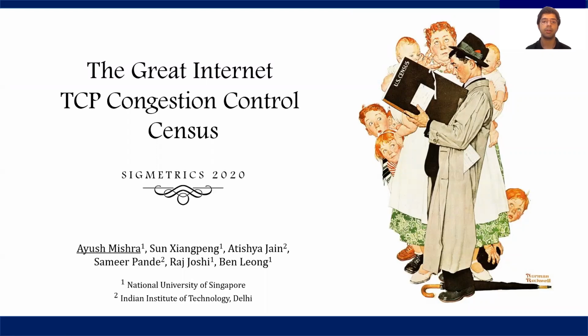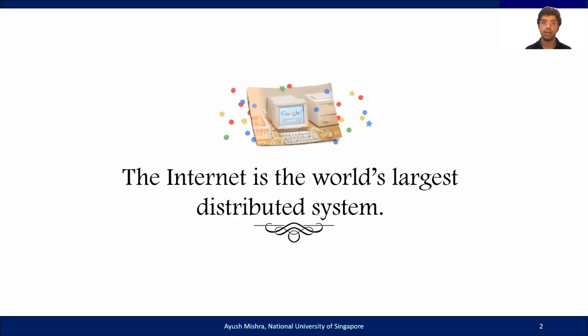And I'll be talking about the Great Internet TCP Congestion Control Census, which was a measurement study done in late 2019 to identify the different congestion control algorithms run by servers on the internet. This work was done in collaboration with my colleagues Shankpang, Atisha, Sameer, Raj, and my advisor, Dr. Ben Leong.